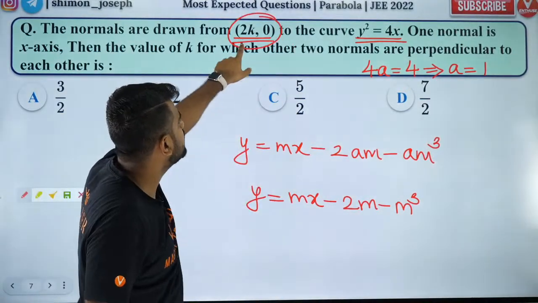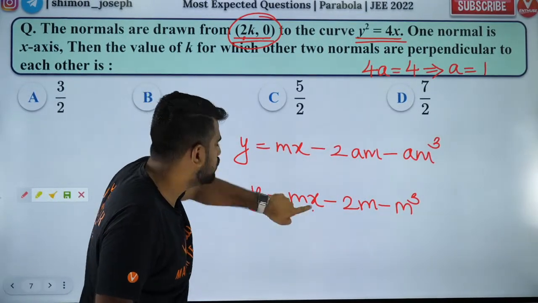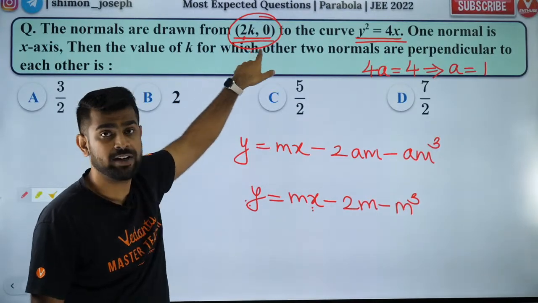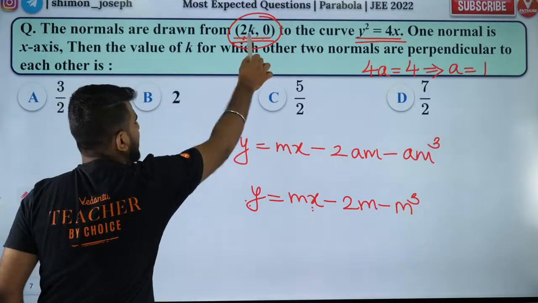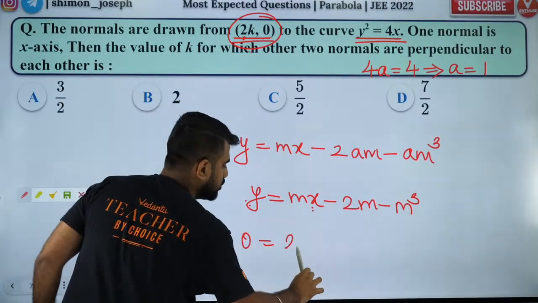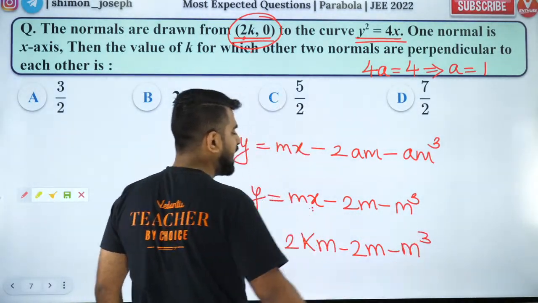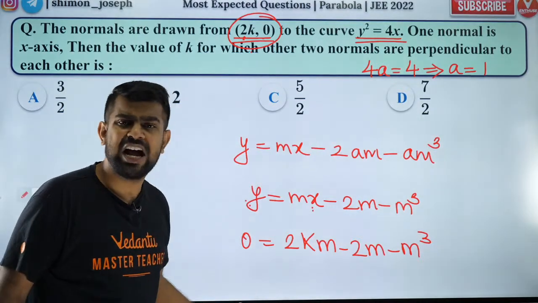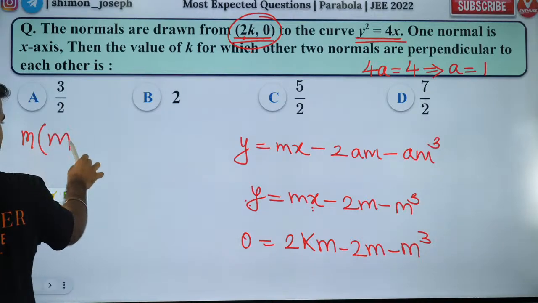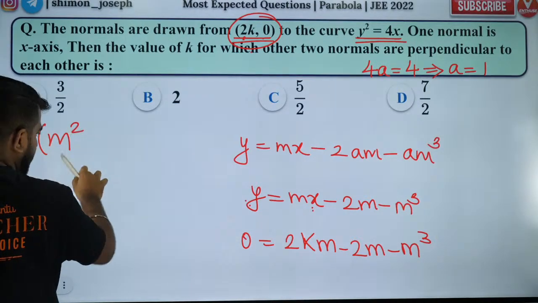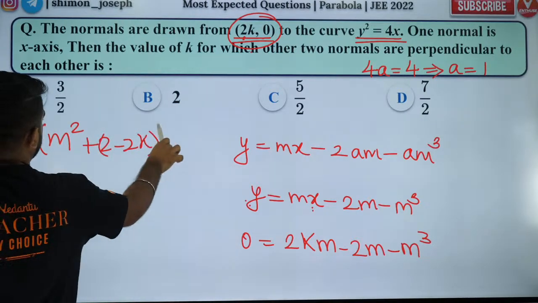The normal passes through (2k, 0). So y is 0 and x is 2k. The normal is drawn from this point, so all the normals will satisfy that point. So let's do that. Put y as 0, x as 2k. So it will be 0 = 2km minus 2m minus m cube. Is that right? Now I can take m outside. If I take m outside, I'll get m square plus 2 minus 2k, and that is equal to 0.